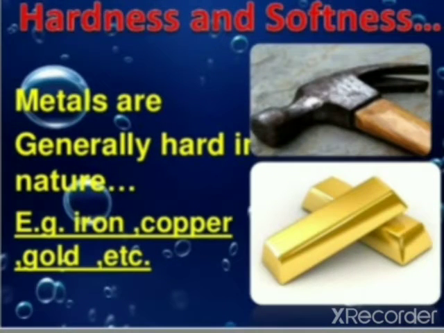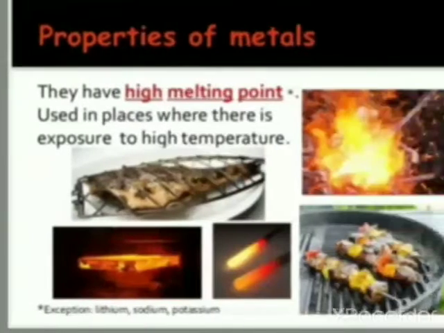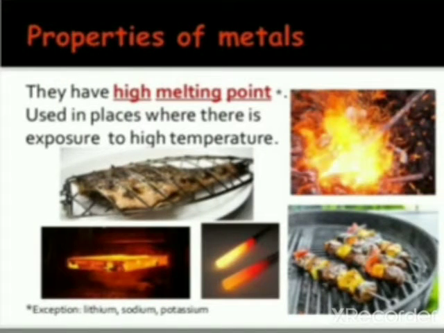Hardness and softness. Most metals are generally hard in nature, as you can see in the picture. Iron is hard, copper, gold, all these are hard in nature. They have high melting and boiling points, used in places where there is exposure to high temperature. So all metals other than sodium, potassium and lithium have high melting and boiling points. That is why cooking vessels are made from metals.